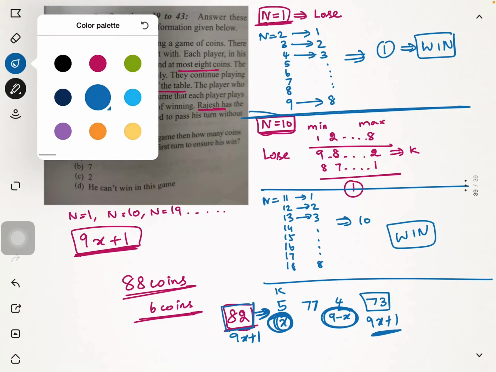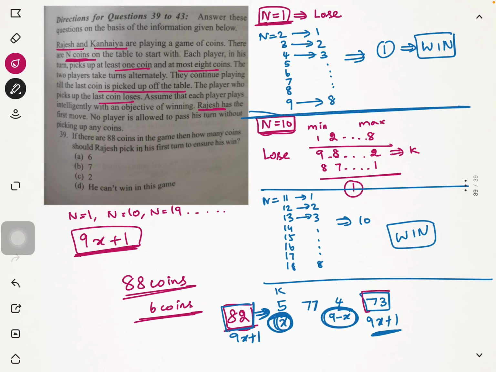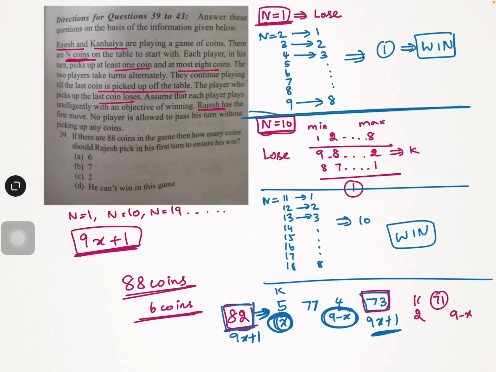And let's assume that right now, when there are 73 coins, she is picking 2 coins. Kanaya is picking 2 coins. And what will I do? I will once again pick 9 minus x coins. If she picks 2 coins, there will be 71 coins left. And I will pick 9 minus 2 coins, which is 7 coins. The moment I remove 7 coins, she will be having 64 coins, which is again 9x plus 1. So now I have the control.